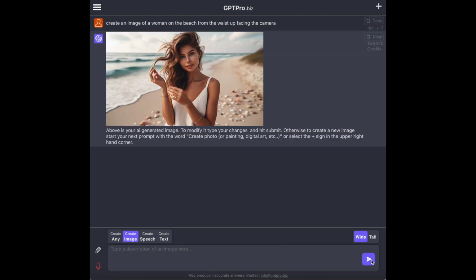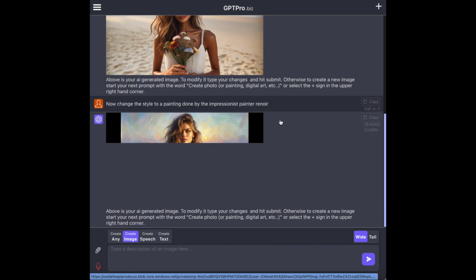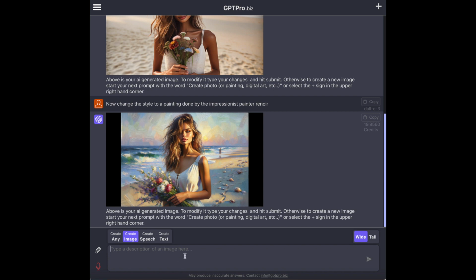I entered a short description of the image I wanted. Now I'm having her hold some flowers. Let's change the style to Impressionist painter Renoir. And finally to a cyberpunk style.